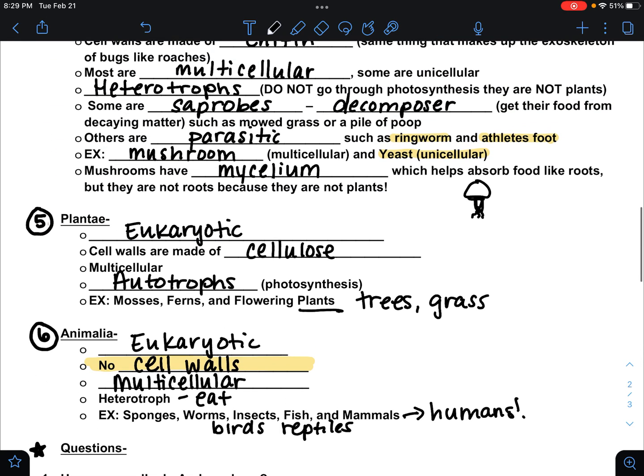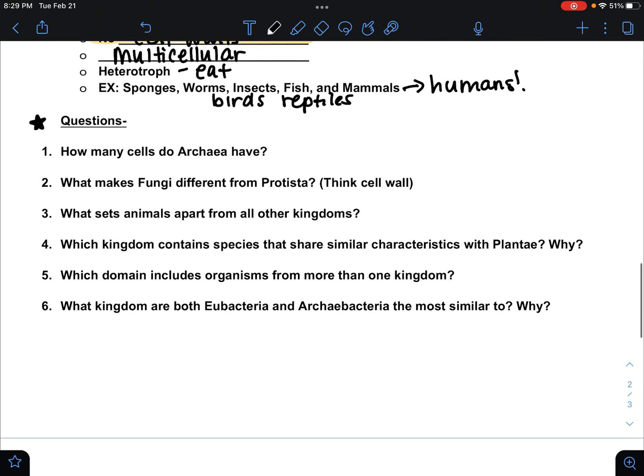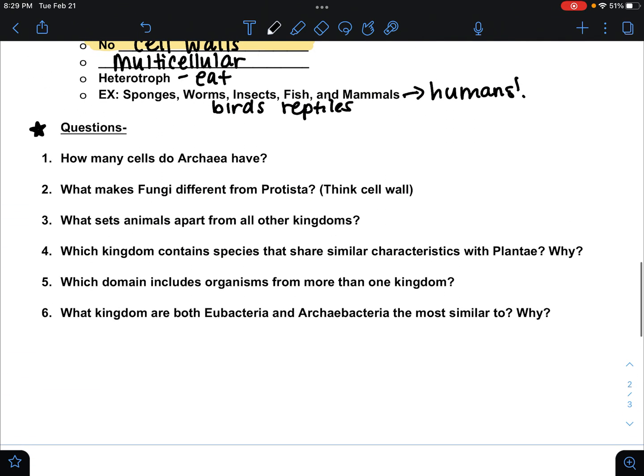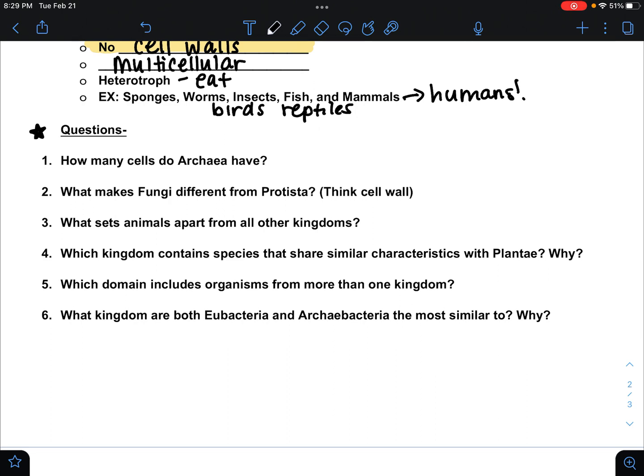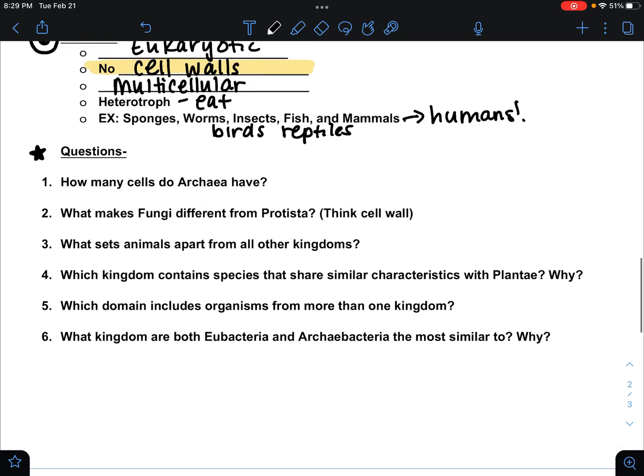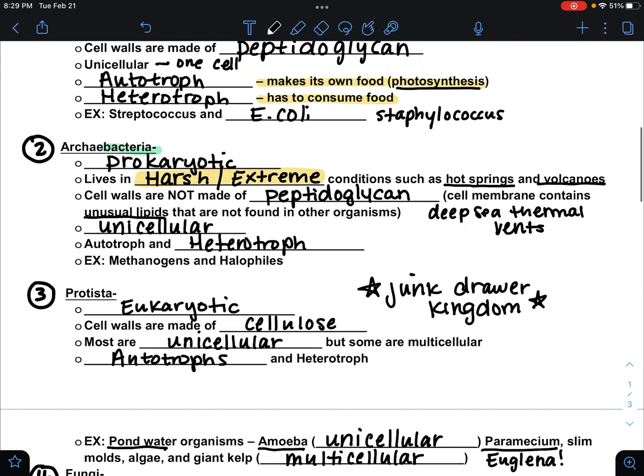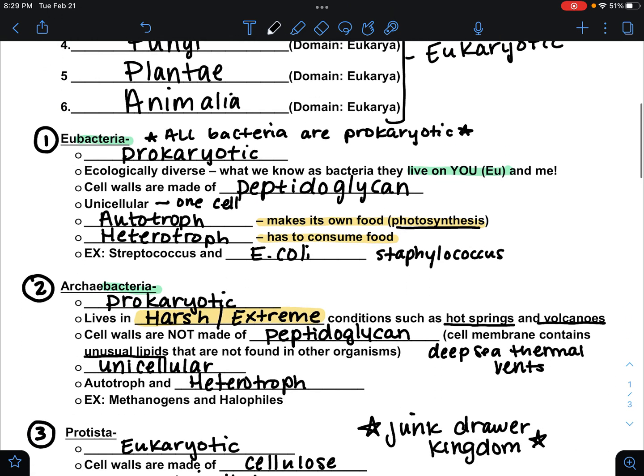So those are our 6 kingdoms right there. We didn't really go over these in class, but these are the kind of questions that you're going to get whenever you're doing your gallery walk for the kingdoms. It's going to ask you questions like, what organism is unicellular, prokaryotic, and has a cell wall made of peptidoglycan? Well, you're going to have to come up here and say, okay, unicellular, prokaryotic, cell wall made of peptidoglycan. We're looking for kingdom Eubacteria. Okay? See you next time.